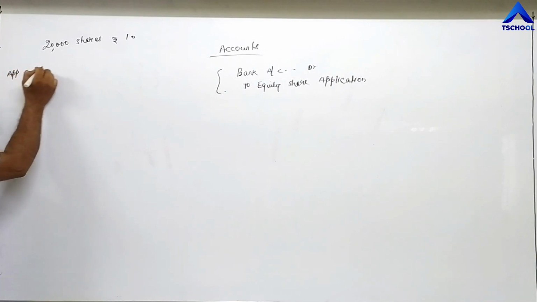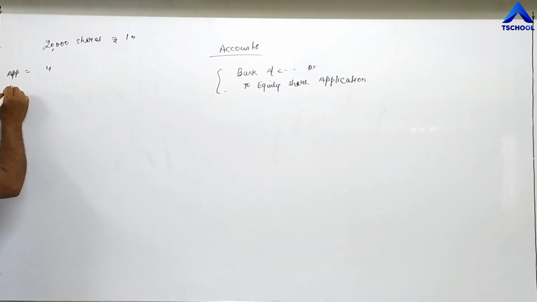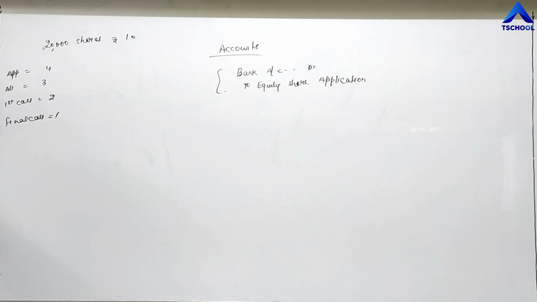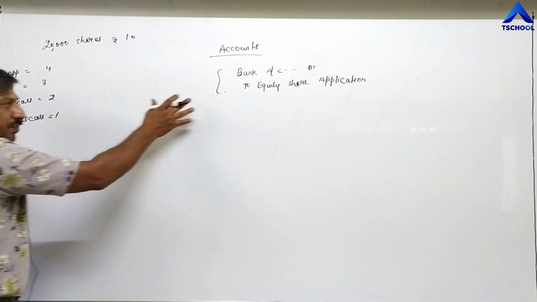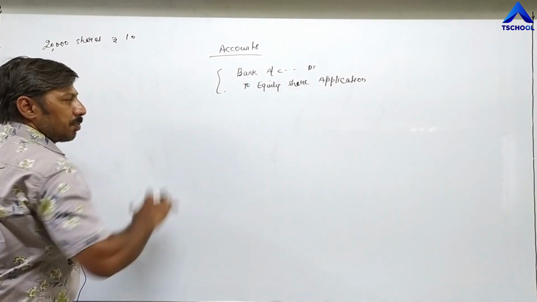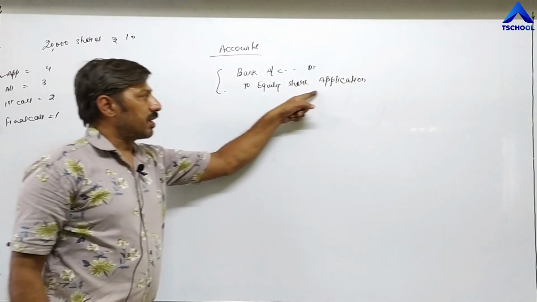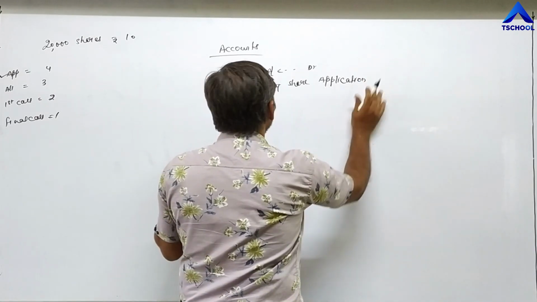Application, which is 4 rupees, then allotment, second installment, which is 3 rupees, then first call, which is 2 rupees, and then final call, which is 1 rupee. These are the 4 installments demanded by the company. Now, what is the first entry? Bank account debit to equity share application. The name of the first installment is application money. That's why we have written equity share application.